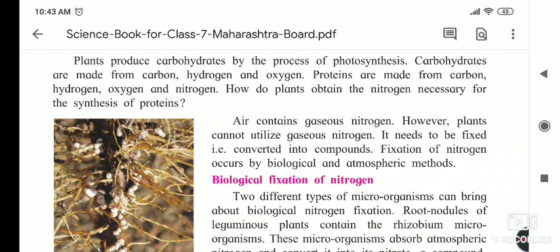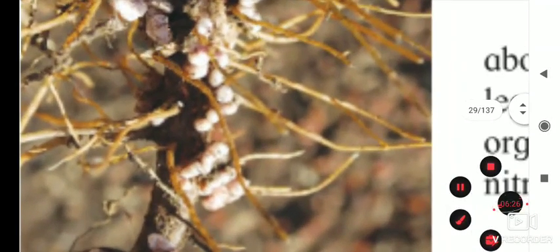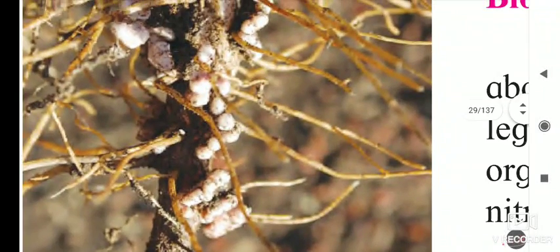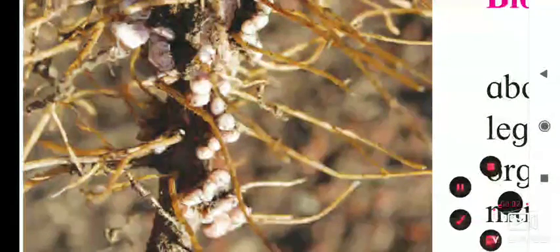Or some plants are leguminous plants. Have you seen the methi? When your mother is cleaning it, you can see that the methi roots have extensions, these nodules. These are the nodules, and inside these nodules some bacteria are present.